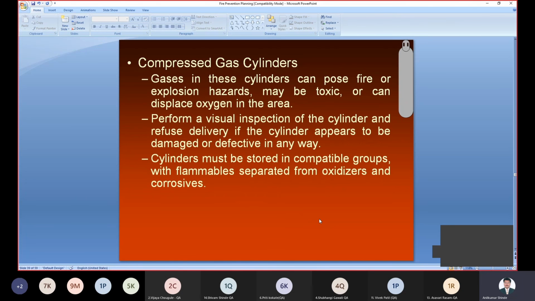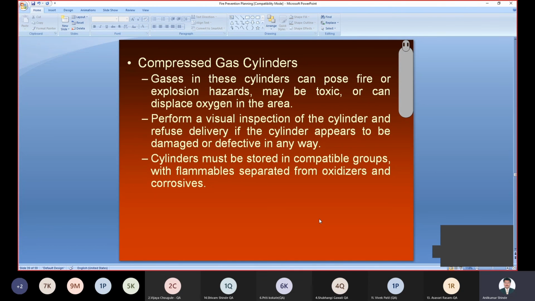Then compressed gas cylinders. We have to handle them very carefully. If I use the gas to create energy, for boiling purposes, we have to use different types of compressed gas cylinders. These gases are in the cylinders, and they can catch fire, right? If you do not handle the compressed gas cylinder properly, or if the gas cylinder is not kept away from different flammable material, there is a chance of an explosion of the gas cylinder, and that is the problem, right?